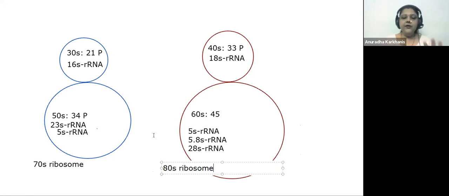So now it's very clear. 70S will have 30S and 50S. 30S will have 21 proteins and 16S rRNA. 50S will have 34 proteins, 23S and 5S rRNA. 40S will have 33 proteins and 18S rRNA. 60S will have 45 proteins, 5S, 5.8S and 28S rRNA.